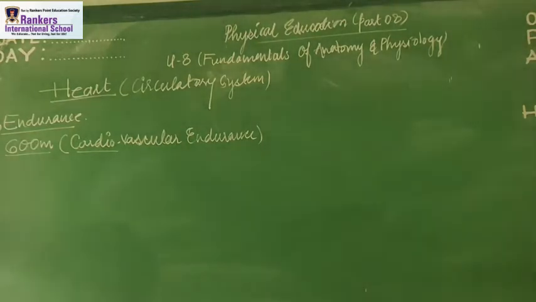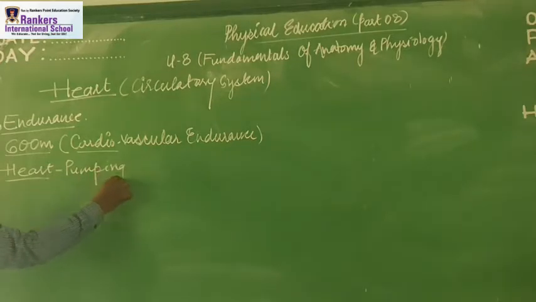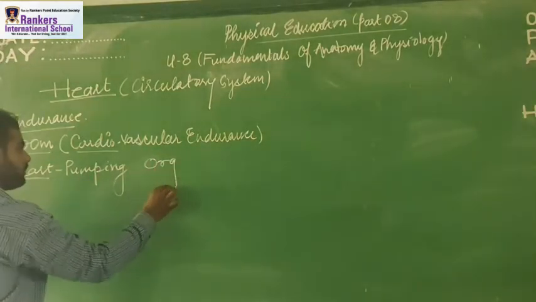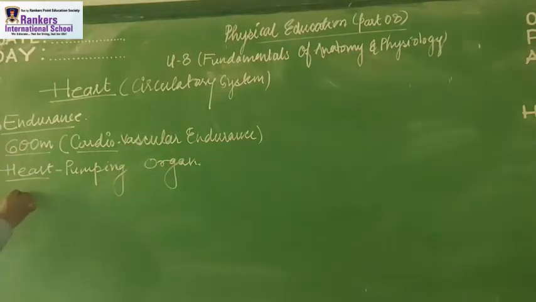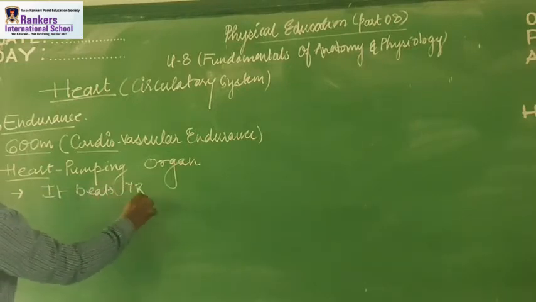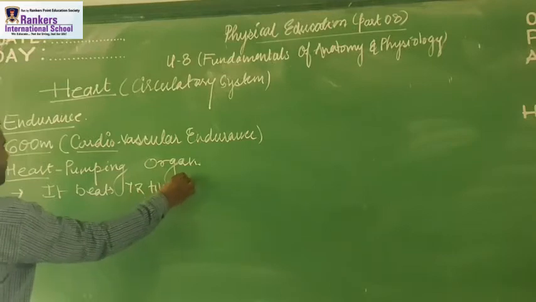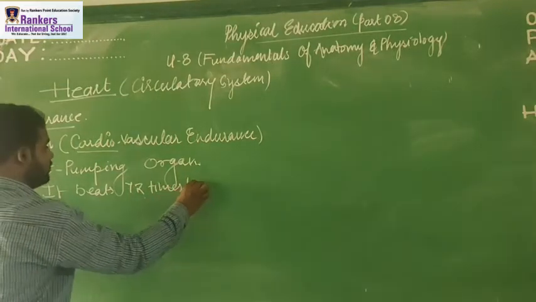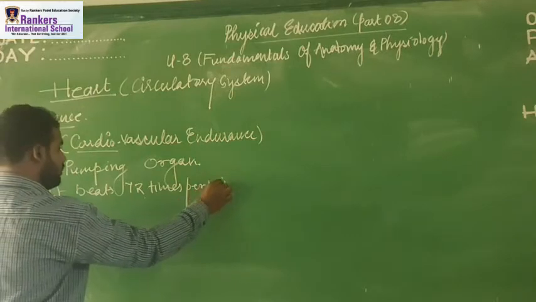So what we have understood here is that the very first thing to keep in mind is that the heart is a pumping organ, right students? Next, the heart beats 72 times per minute.